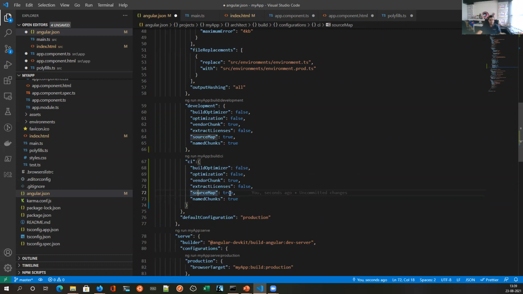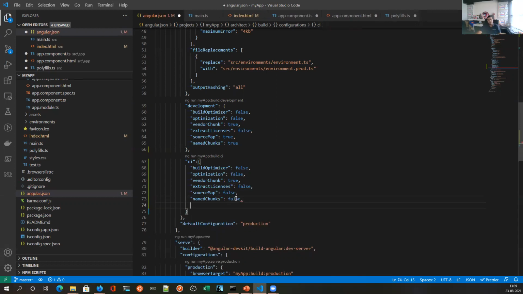This source map, I don't want source map because I will not do any debug in the CI environment. So I'll probably set it as false. Name chunks, I don't want name chunks. I just want to verify the file because it does not impact my lazy loading right now. So again, I'll set it as false.